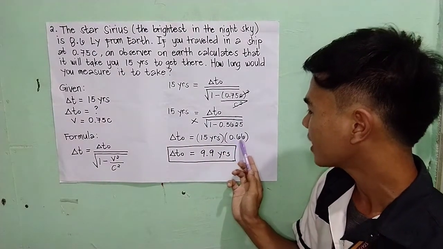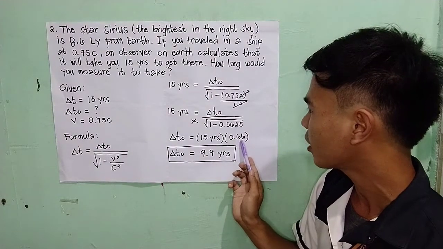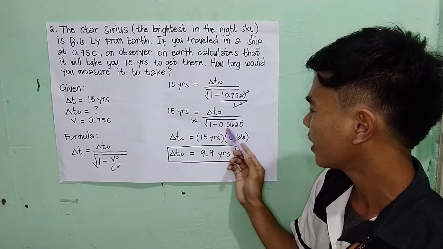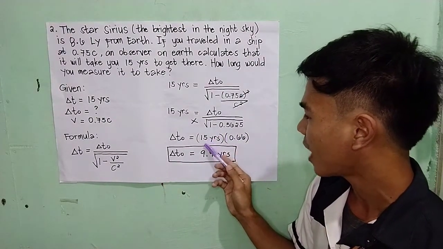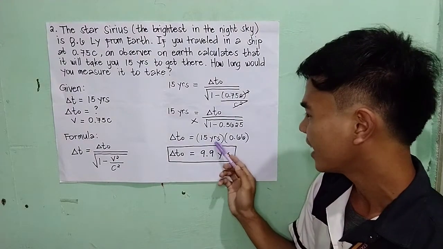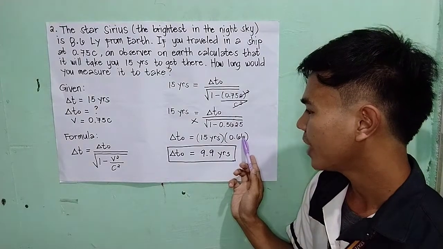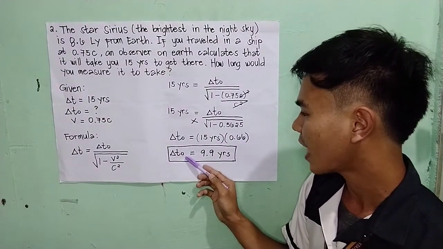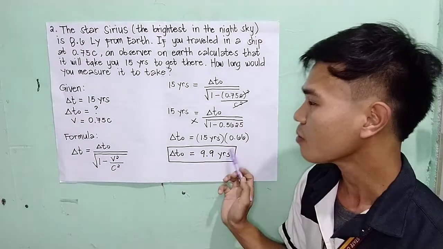We have that delta t-naught is equal to 15 years times 0.66. We have 0.66 because it is the square root of 1 minus 0.5625. And if we multiply 15 years times 0.66, it will be the value for our delta t-naught, or the proper time, which is equal to 9.9 years.